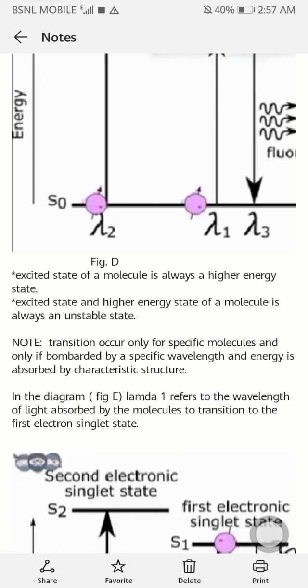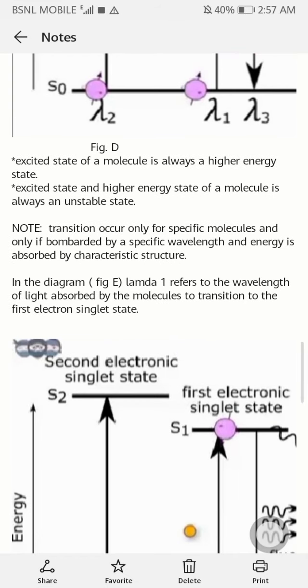And this excited state of a molecule is always a higher energy state. This higher energy means it would be unstable. So the excited state, the higher energy state of a molecule, is always an unstable state.